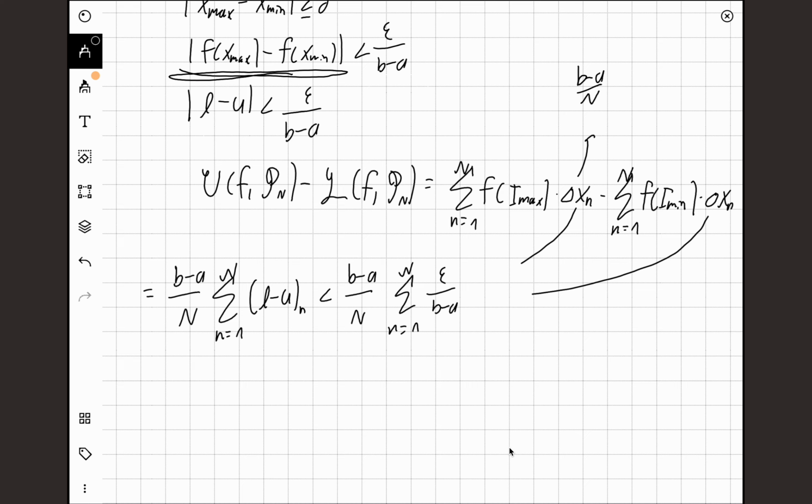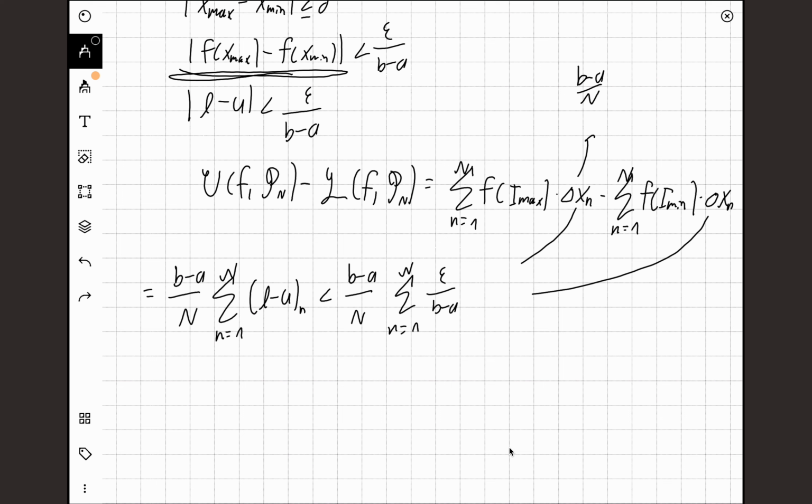We upper bound each of these values with this over here for every interval. We do that by uniform continuity, and again, we just sum this n times.